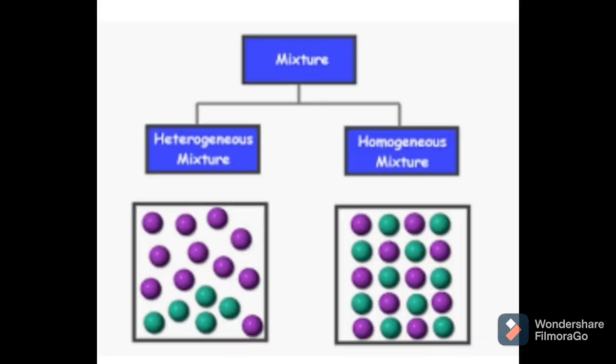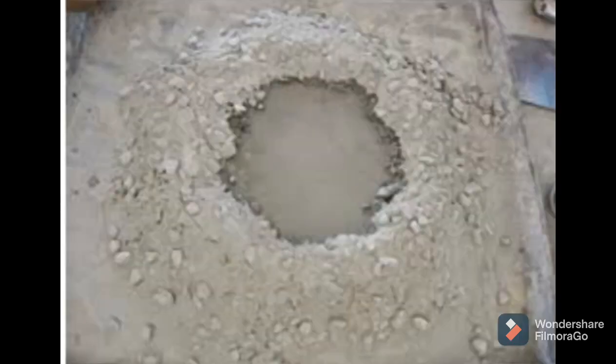Then what is meant by a heterogeneous mixture? A heterogeneous mixture consists of visibly different substances or phases, and the phases or states of matter are solid, liquid or gas. When we talk about a heterogeneous mixture, we can easily distinguish two different phases. Examples of heterogeneous mixtures are concrete, which consists of cement and water.